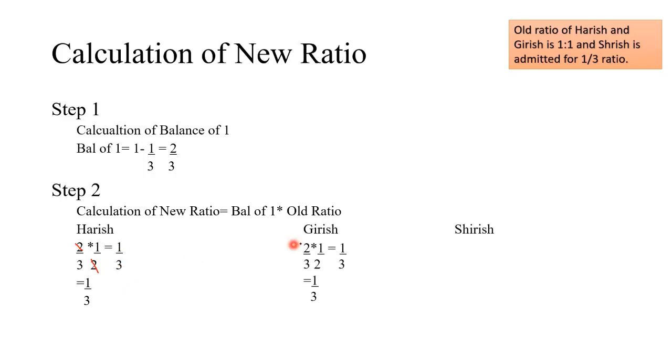Okay. Girish 2 by 3 into 1 by 2. Same, 2 is cancelled. 1 by 3 is the remaining amount, and Shirish's share is also 1 by 3. Okay. So new ratio is 1 is to 1 is to 1.